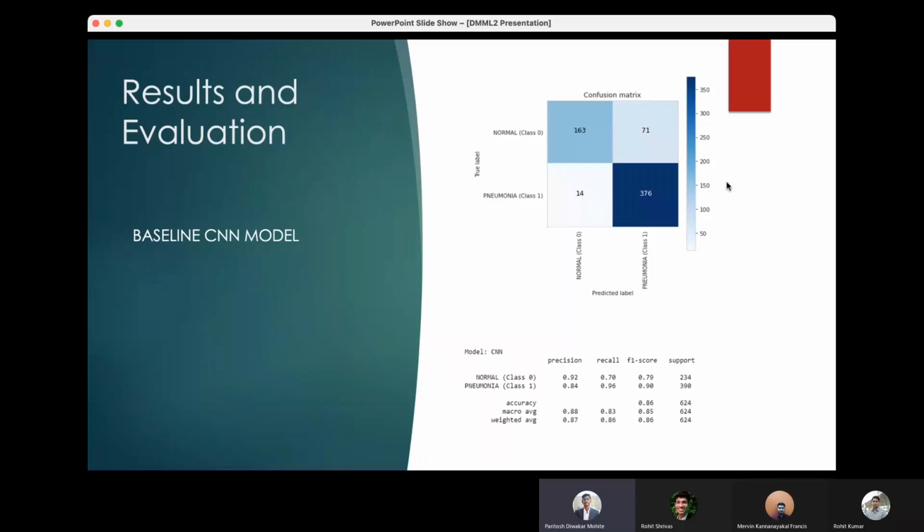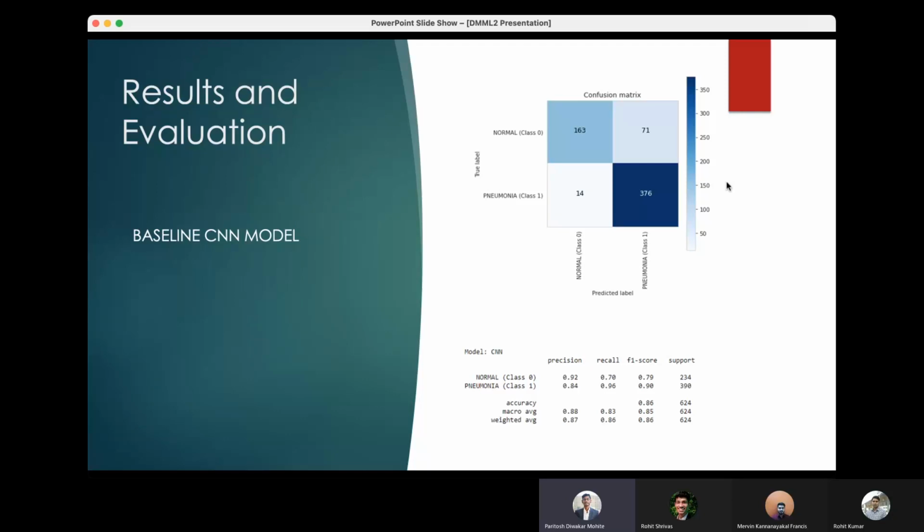Considering the true positive values in the baseline model, 163 images were correctly classified as normal, and the model also predicted them as normal. The misclassified values the model predicted are only 71 images, that is, the actual values were normal and the model predicted them as pneumonia. Looking into the true negative values, which is 376, the model has correctly classified these as pneumonia, and only 14 images are classified as normal but are actually in the pneumonia class, that is class 1.